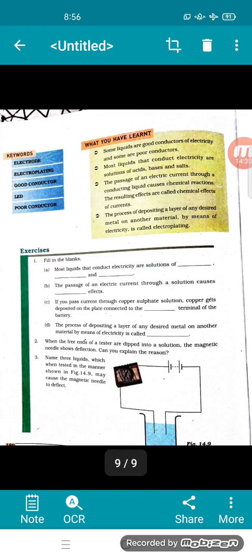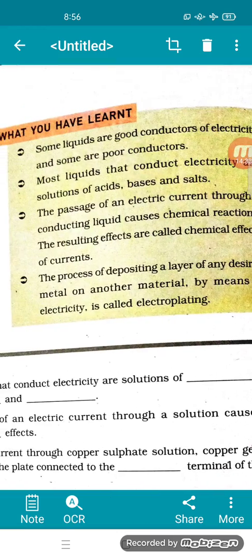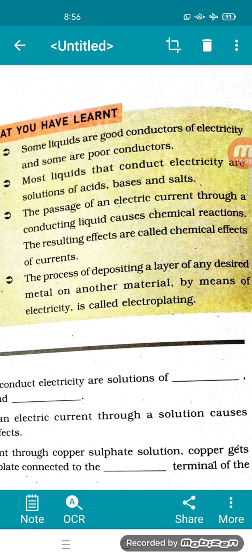Okay. Now we come to the last part, that is the summary. Some liquids are good conductors of electricity and some are poor. Okay. Most liquids that conduct electricity are solutions of acids, bases and salts. The passage of an electric current through a conducting liquid causes chemical reactions. The resulting effects are called chemical effects of currents. The process of depositing a layer of any desired metal on another material by means of electricity is called electroplating. Thank you.